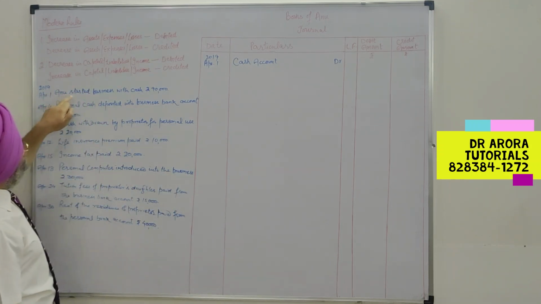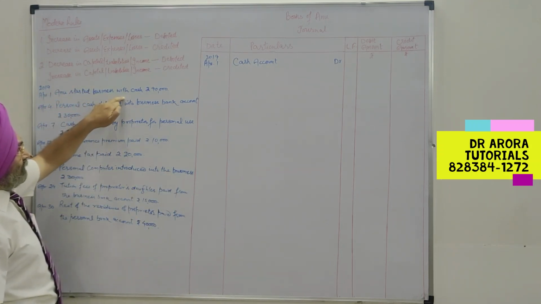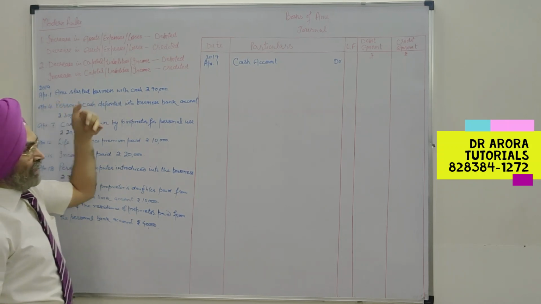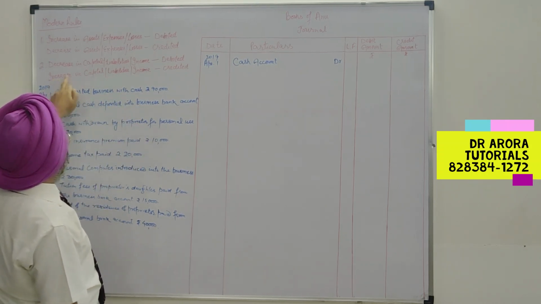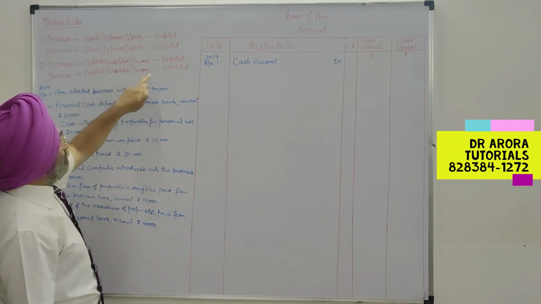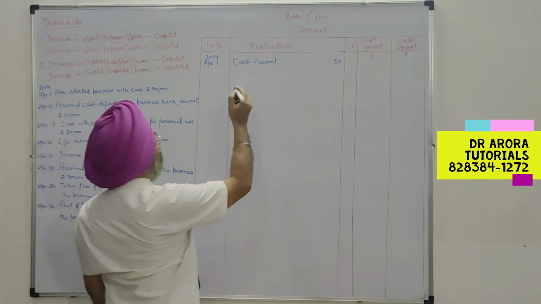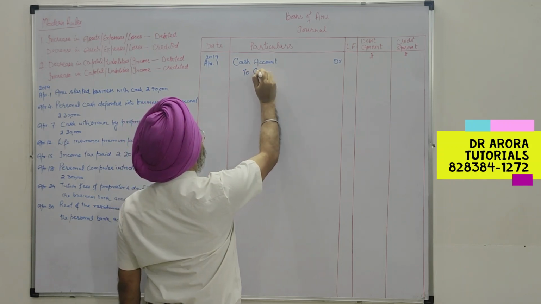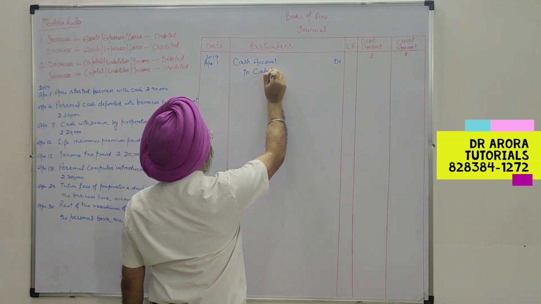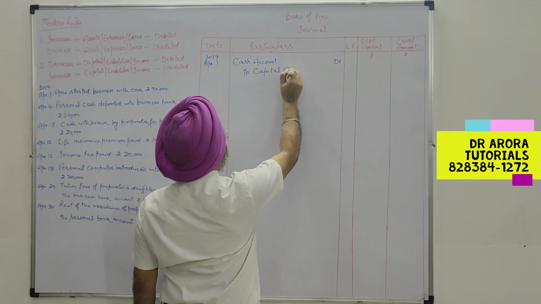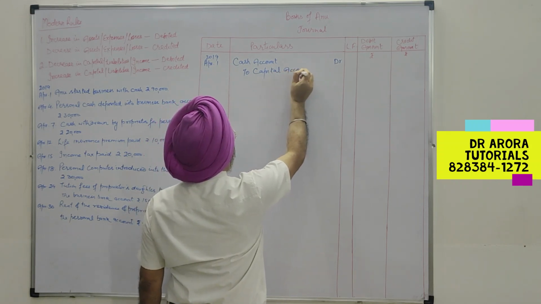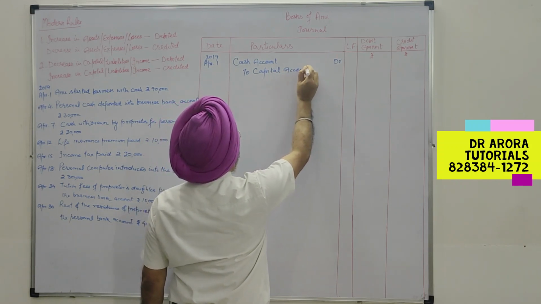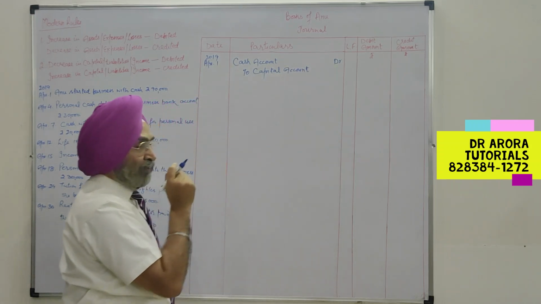And as Anu has started the business with cash, her capital is also increasing, and increase in capital is to be credited. If we had applied traditional rules, then we would have credited on the basis of the first rule: credit the giver.